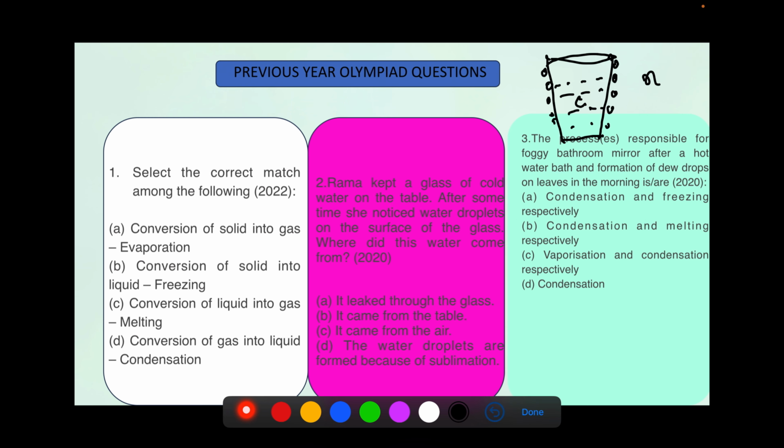So the next question is, the processes responsible for foggy bathroom mirror after a hot water bath and formation of dewdrops on the leaves in the morning are, of course, we all know that this is conversion of gas into liquid. So this is condensation.